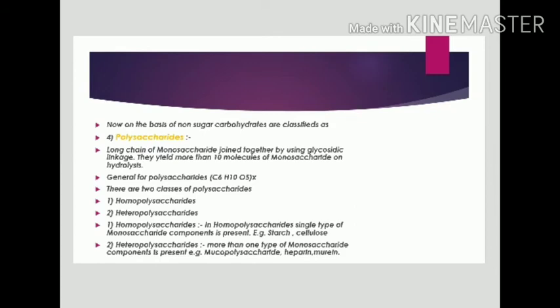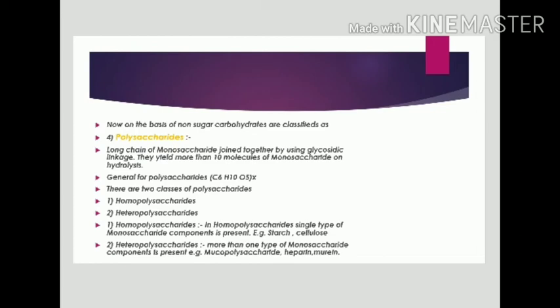On the basis of non-sugar molecules, carbohydrates are classified as polysaccharides. Now what do you mean by polysaccharides? Long chain of monosaccharide joined together by using glycosidic linkage and they yield more than 10 molecules of monosaccharides on hydrolysis is called polysaccharides. The general or basic formula of polysaccharide is C6H10O5. There are two classes of polysaccharides, homopolysaccharides, heteropolysaccharides.